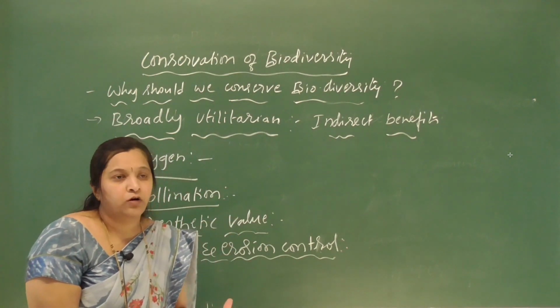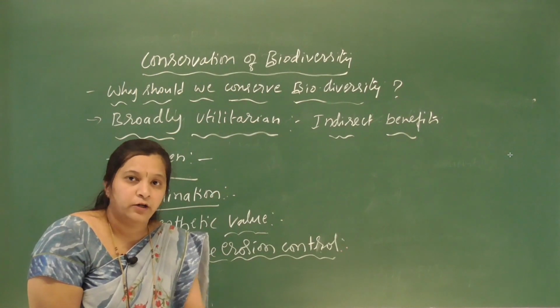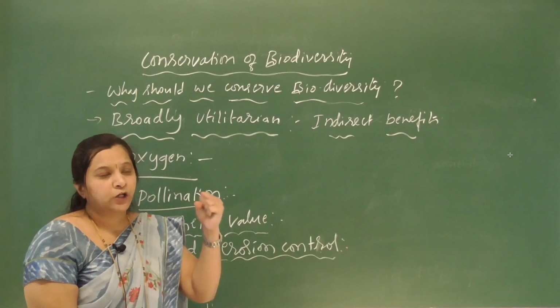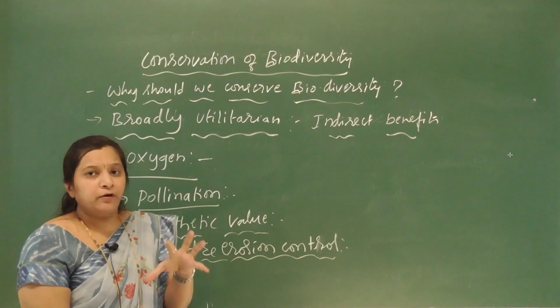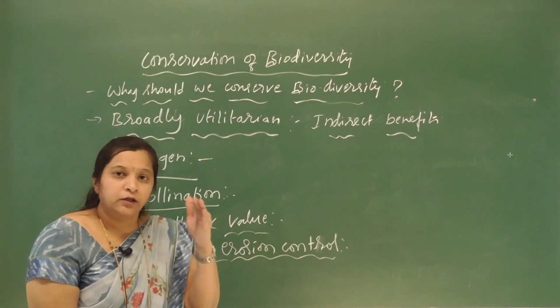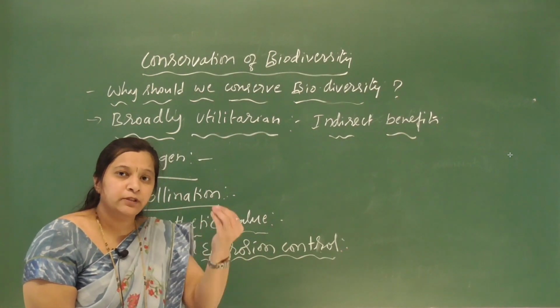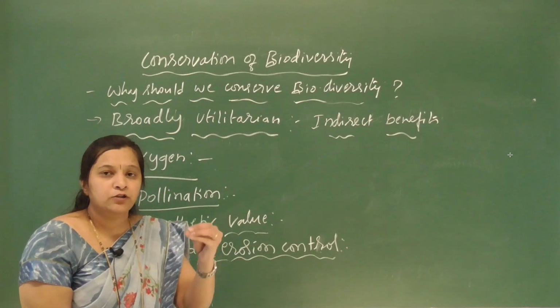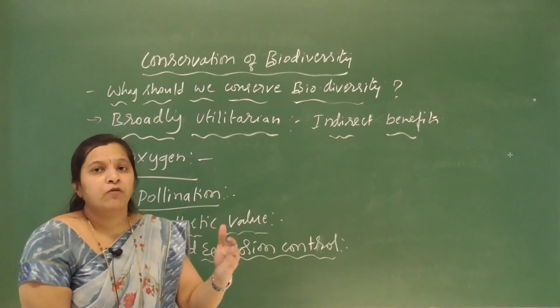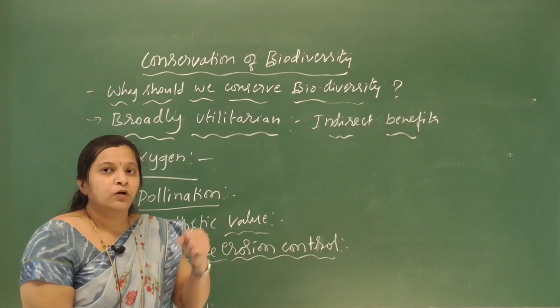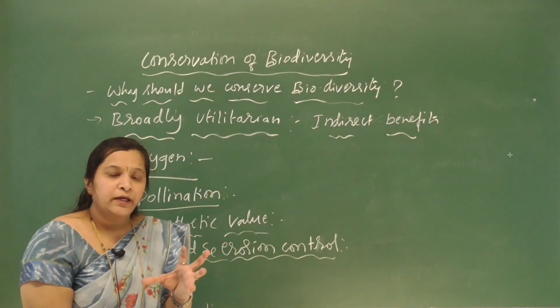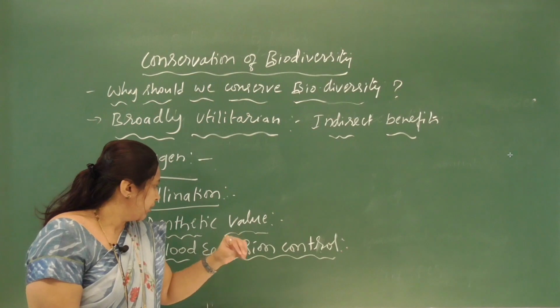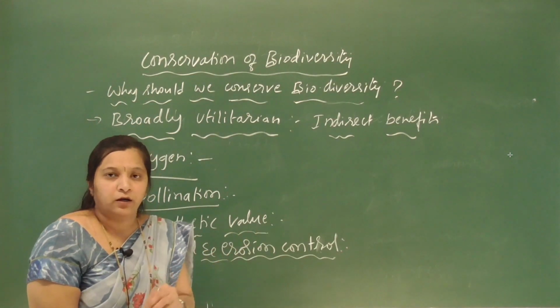So that becomes a source for underground water, and it helps in the retention of water, and it also avoids the runoff of rainwater. So biodiversity is also playing a role in flood and erosion control.